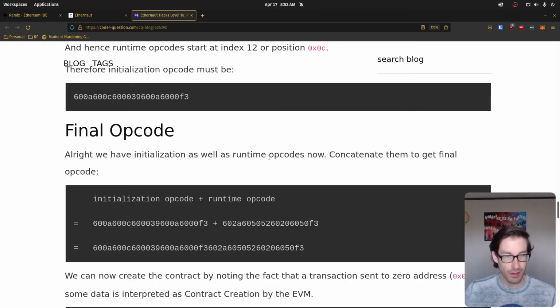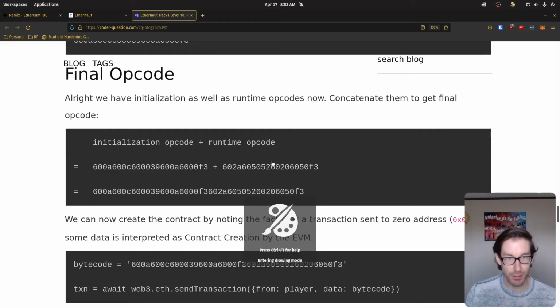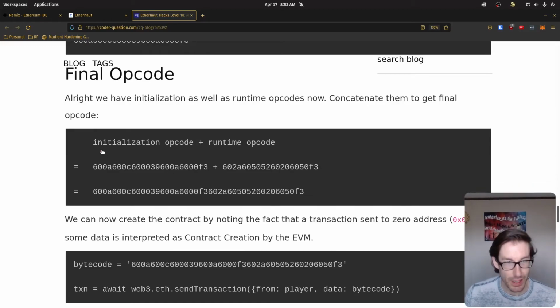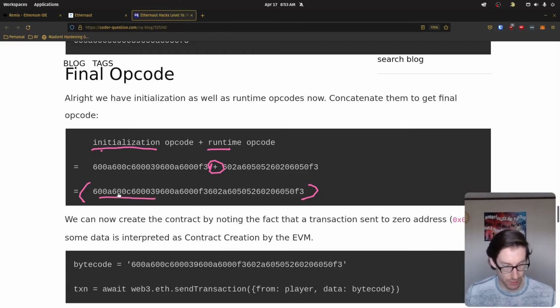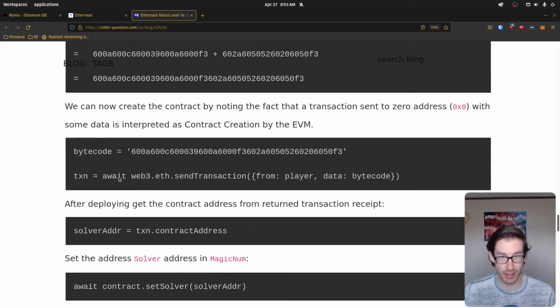So now that we know that those are the 2 items, the next step is basically to put them together, right? So we have our initialization, our creation code, our initialization opcodes, our runtime codes. We're going to add them together, which is going to give us this long string of bytecodes, which is what we're going to shoot into our target. And the way that we're going to do it is basically how they've explained it here, and we'll walk you through that now.